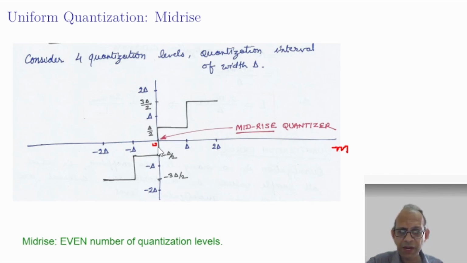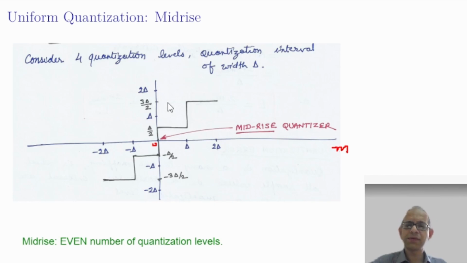Say if the signal value falls between 0 to delta, then we assign it the value delta by 2. Similarly, if the sample value is between delta to 2 delta, it is mapped to a value 3 delta by 2, which is the corresponding quantization level, and so on. Clearly, there are 4 quantization intervals here and 4 quantization levels as well. What are the levels? Minus 3 delta by 2, minus delta by 2, delta by 2, and 3 delta by 2. So 4 quantization intervals, 4 quantization levels.